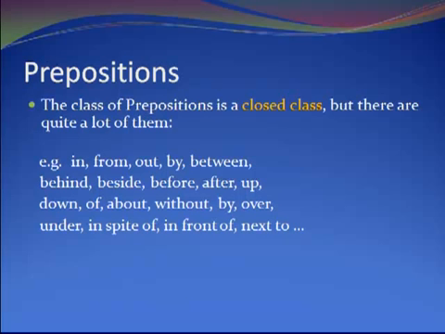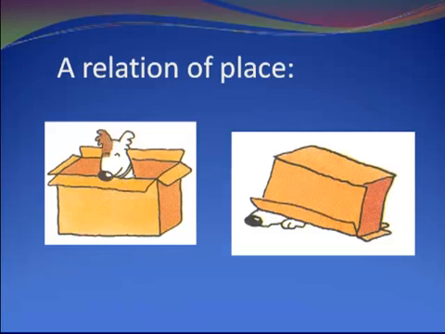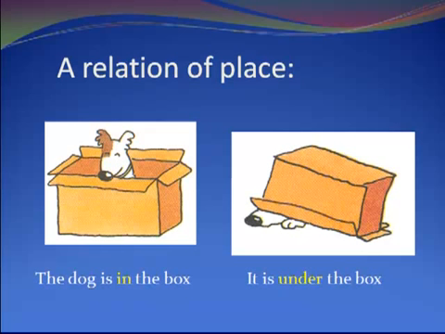Now, if you think about these, they sound incomplete by themselves in a way. If you think about in, what is in? Well, you need to have something that is in something. And that's why we say that in terms of meaning, prepositions express relations between what you can call entities, so individuals in the wider sense of the word. What kind of relations? Well, for example, you can have a relation of place. So here we've got the dog and the box, and we can say the dog is in the box or it is under the box, and in and under are the prepositions here.